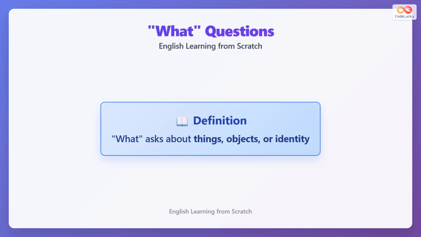What questions ask about things, objects, or identity. When you see something and want to know what it is, you use what. When you want to know what someone needs or desires, you use what. What always looks for information about objects or identity.